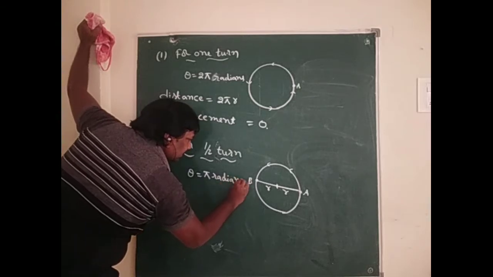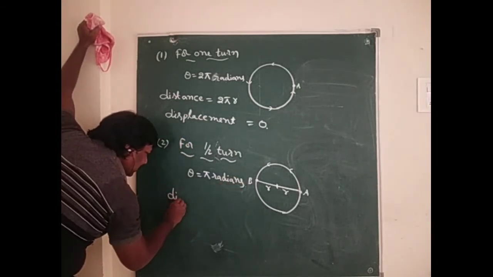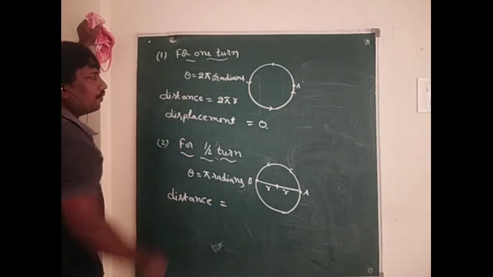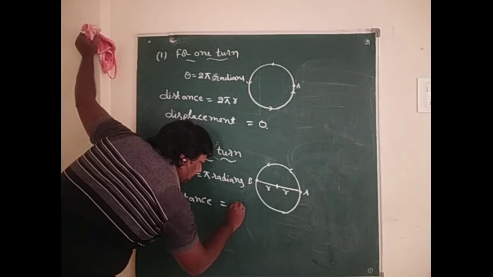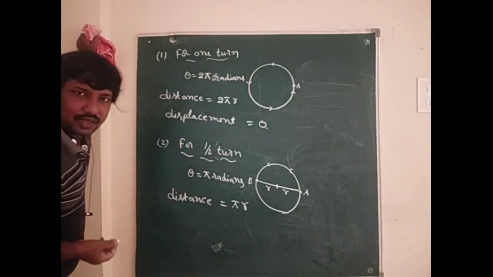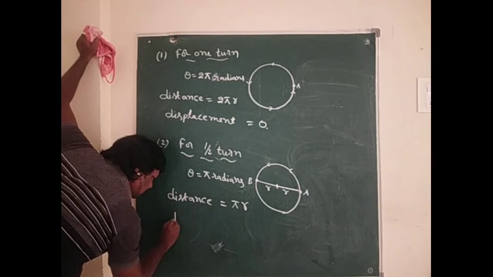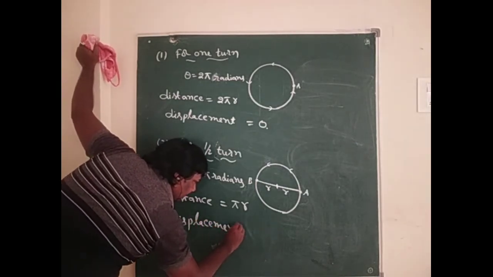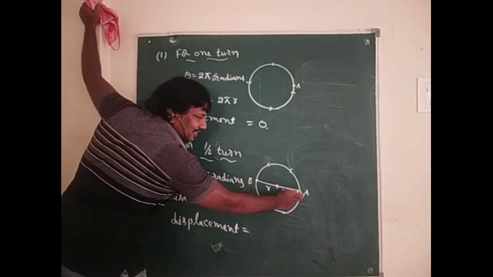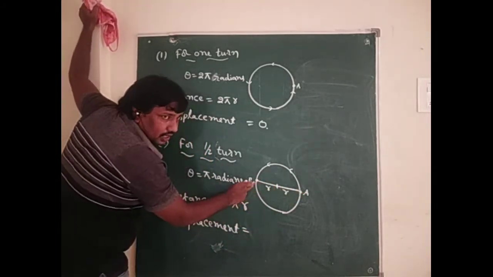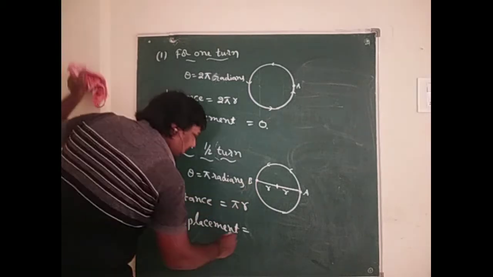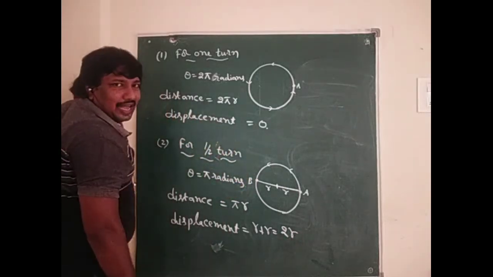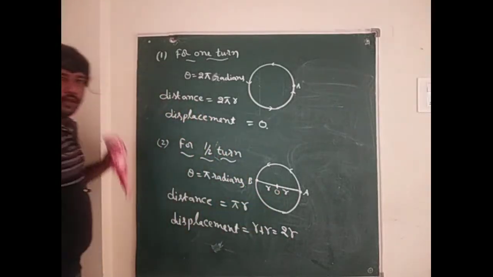Therefore distance equal to half of the circumference of the circle, that is pi r. Now displacement is equal to the shortest distance between A and B. That means it is the diameter of the circle. That means R plus R, that is 2R.